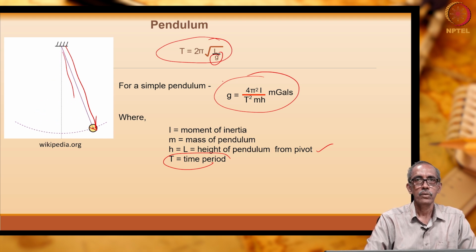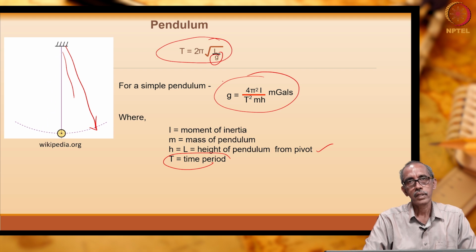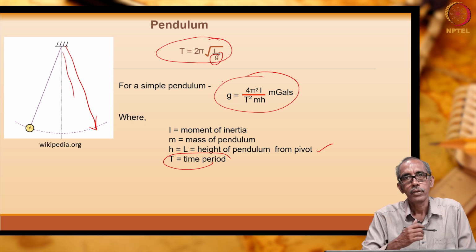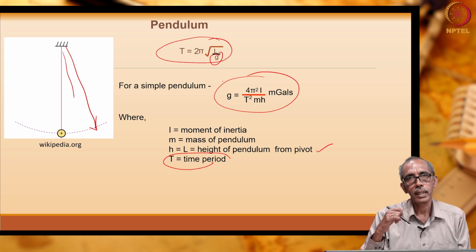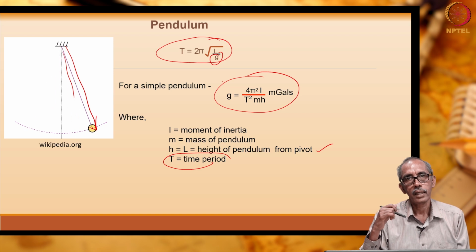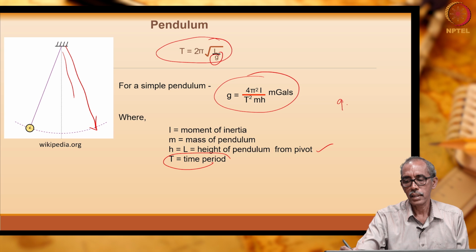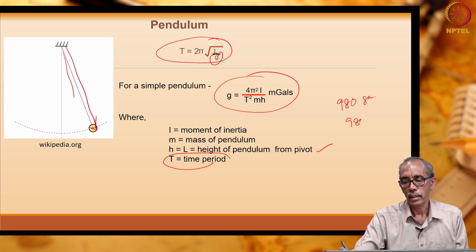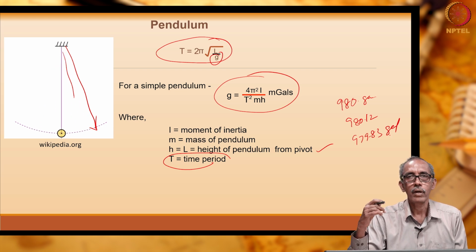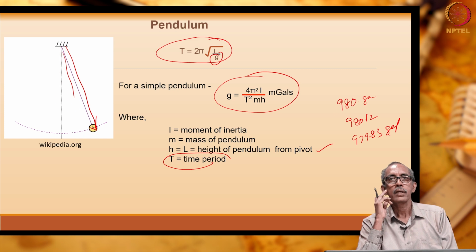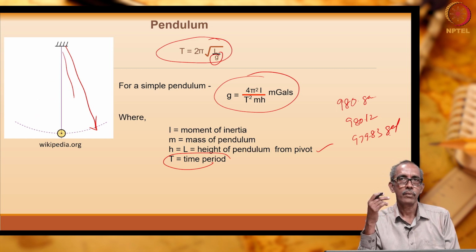As I was telling you, all of us have determined the absolute gravity using this simple experiment which we conducted in the physics laboratory. We would have got more or less the same answer, 980 Gal, or 980.12, 979.83, like that we would have got some value. So, we can use even a simple pendulum.